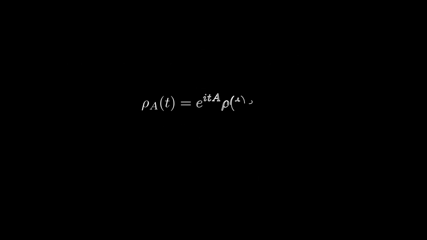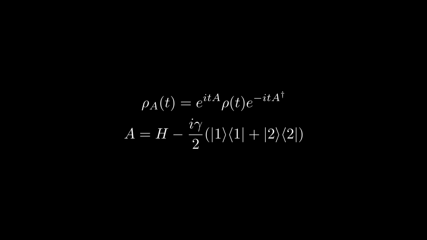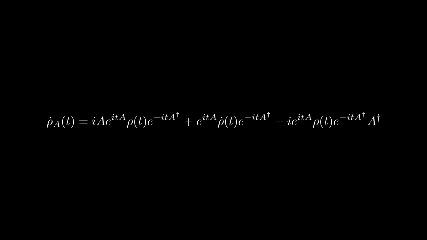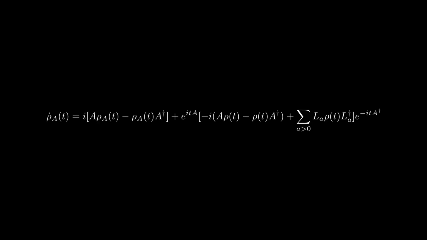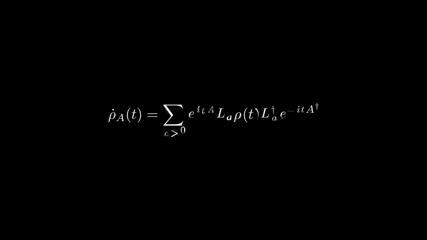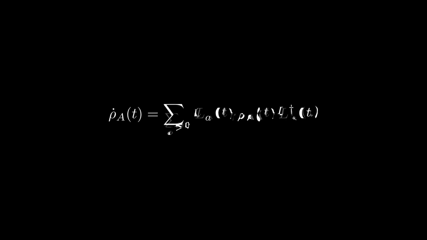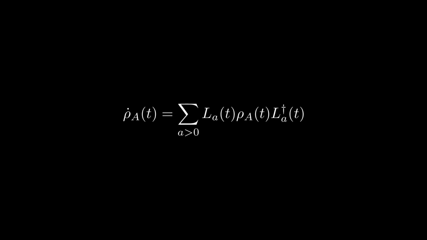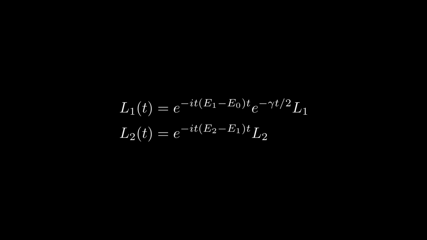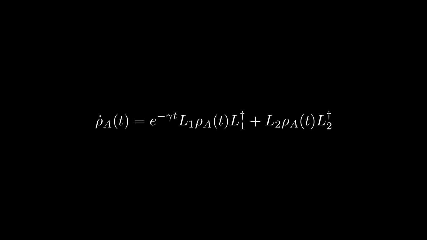Here, suppose we define the effective Hamiltonian A as before. Let us now define this matrix rho A related to rho by this transformation. If we now compute the time derivative of rho A, we can simply use the product rule and simplify to find that this time derivative only consists of jump terms, eliminating the commutator and anti-commutator terms from before. Here, we can find time-dependent jump operators L1 of t and L2 of t to get this desired jump operator form we want. Okay, so we have this simplified differential equation, but what now?